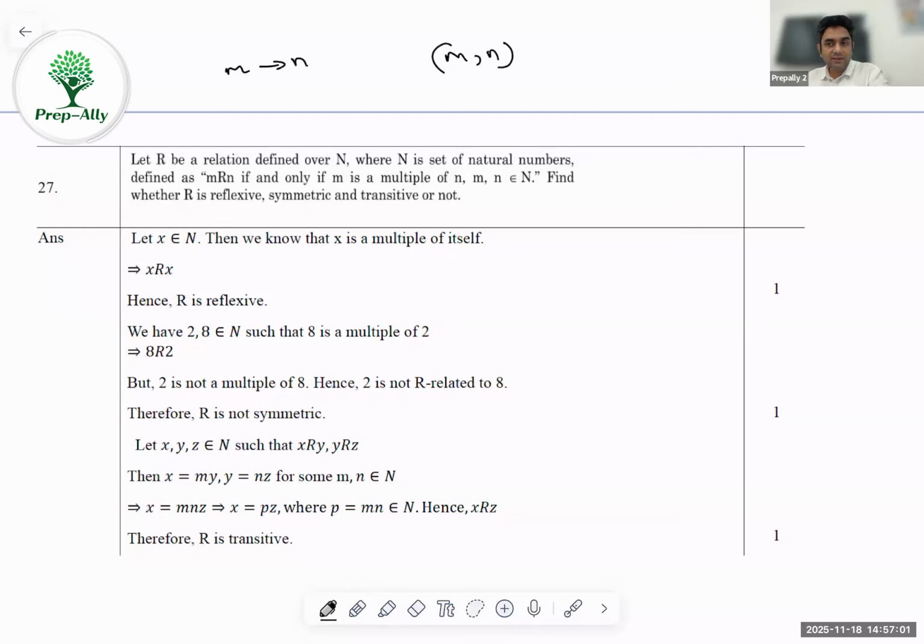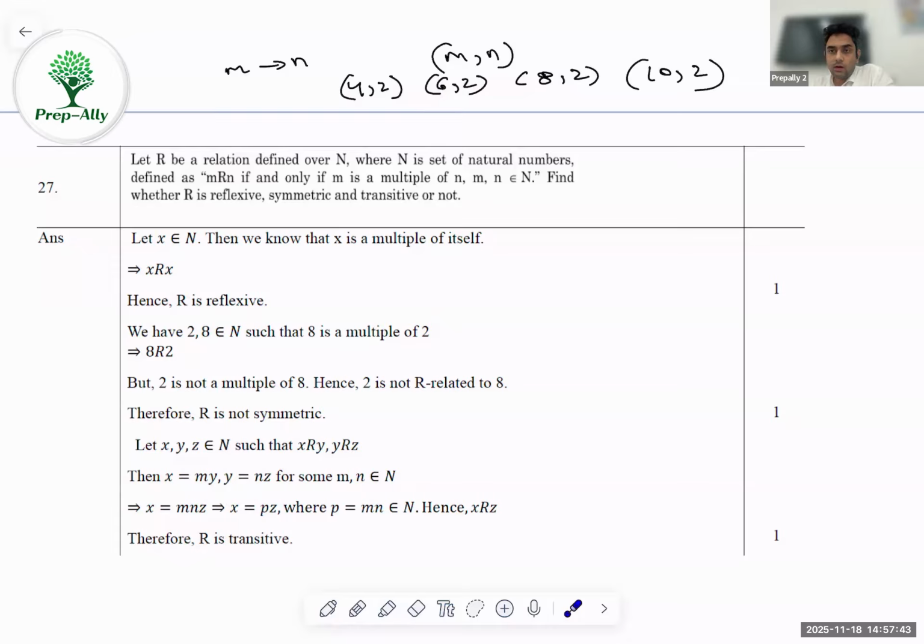As I've told you, when we discuss the question, we'll also explain it well so that you have a better understanding by the time you are ready to write your board exams. So basically mRn if and only if m is a multiple of n. This will only happen when m is a multiple of n, where m and n are both natural numbers. For example, we can have (4, 2), (6, 2), (8, 2), (10, 2), because 4, 6, 8 and 10 are multiples of 2.